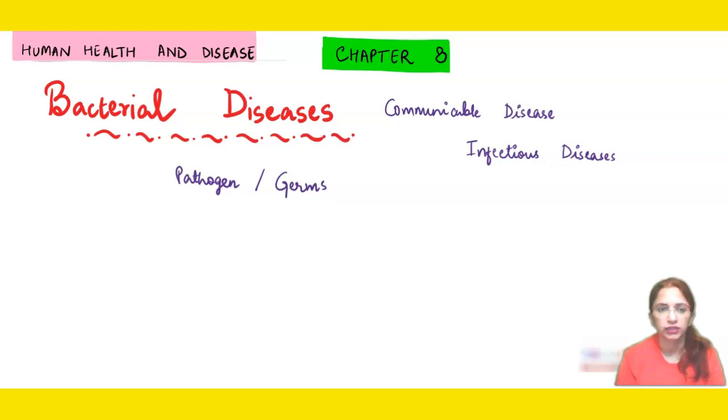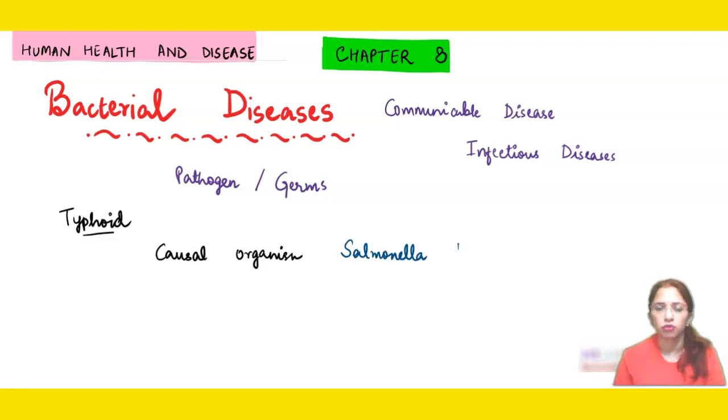So let's get started, and first we will study the disease called typhoid. Typhoid is a very common disease, and in this disease recurrent fever is there, meaning at regular intervals the fever will be there in the affected person. First of all, we will be learning the name of the causal organism. The causal organism is the one that will cause the disease. So here in this case, Salmonella typhi.